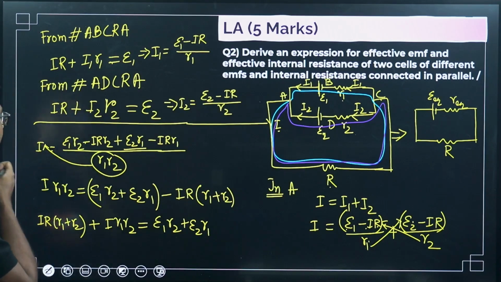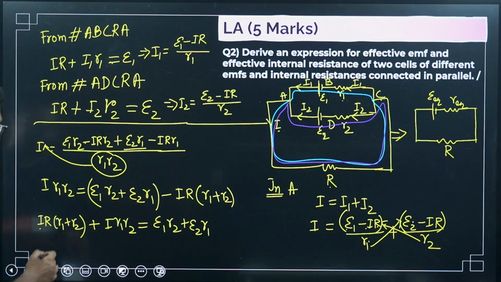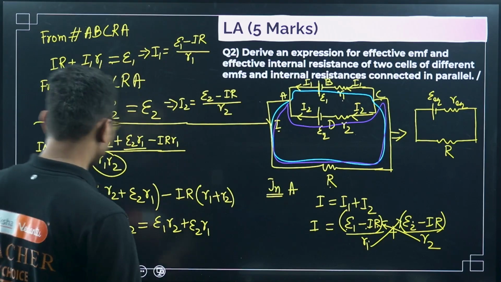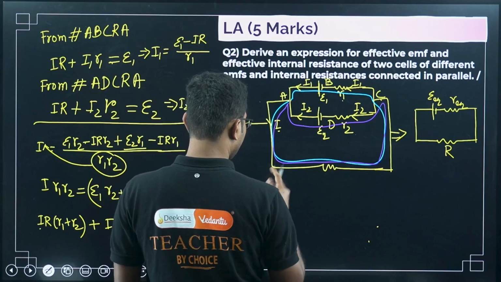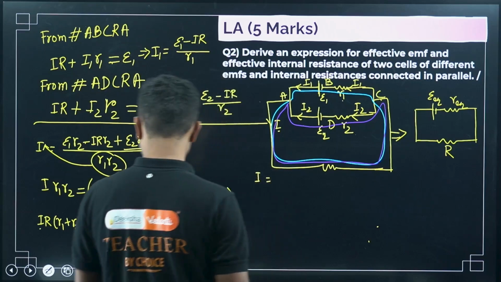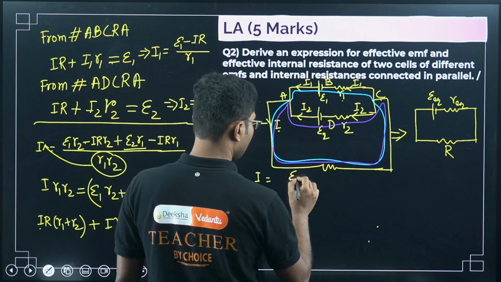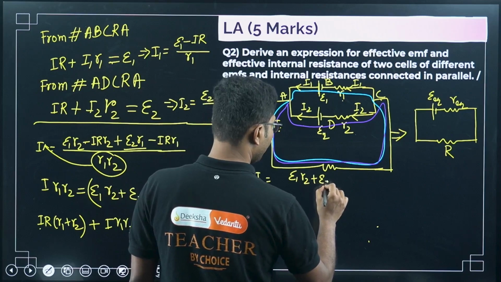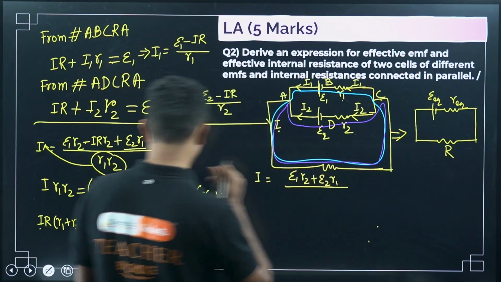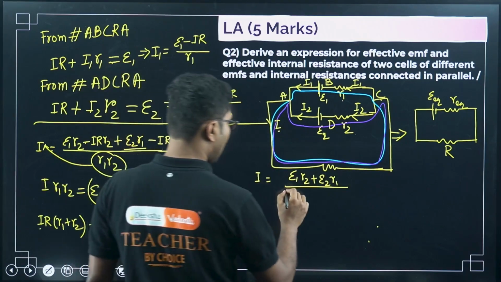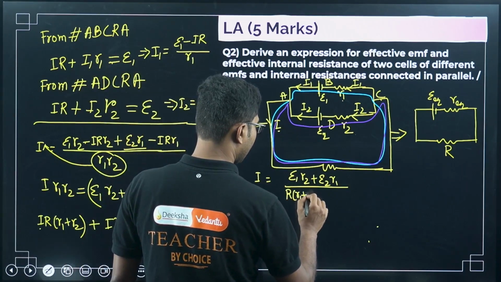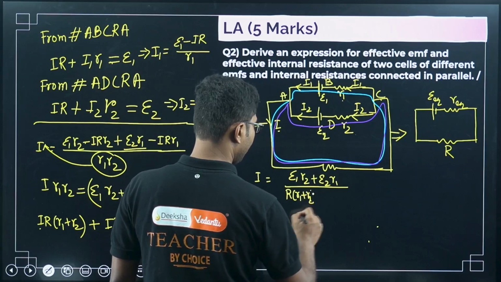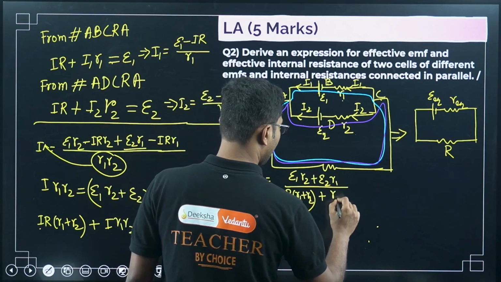Okay, so this is the basic thing. Now what we have to do, we have to simplify these values and take the I common. If you take I common and put the values, then you will get I equals epsilon 1 R2 plus epsilon 2 R1 divided by R plus, sorry, R1 plus R2 plus R1 R2.